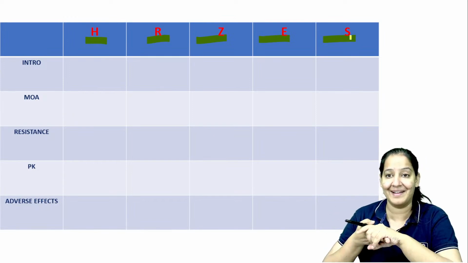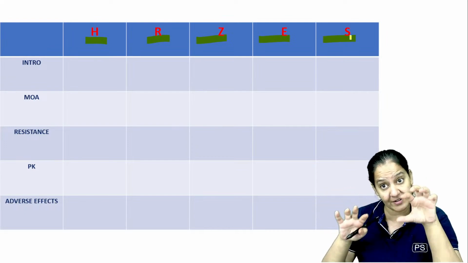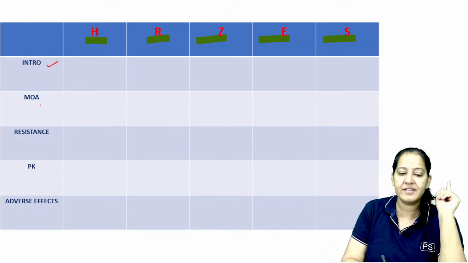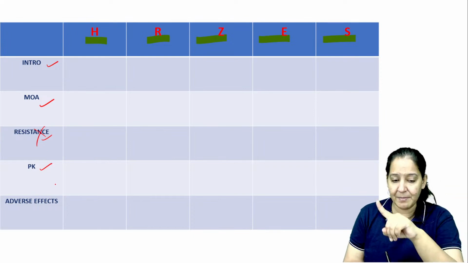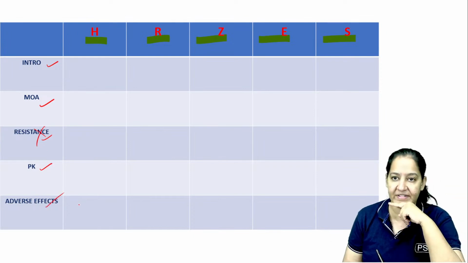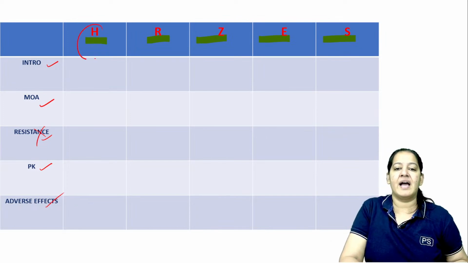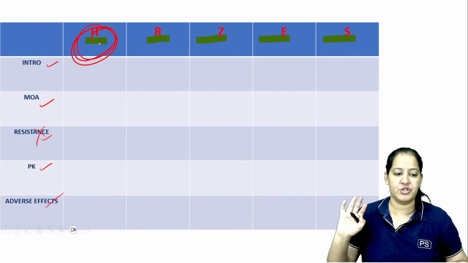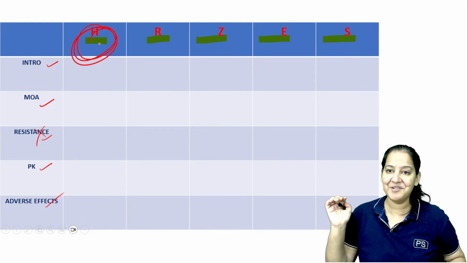If I directly show you the table, you don't understand anything, right? Like most educators do. But here, one by one, I will explain the drug, showing the diagram, showing the mechanism of action. In the introduction, we will write the important points. Mechanism of action, I will show you all of them in one diagram. Resistance is not important. Pharmacokinetics has some important points, and for adverse effects I have mnemonics for most of them. Can we start? Are you people with me? Let's start with isoniazid. It will take hardly 5-6 minutes, but you will definitely get 1 question from that.